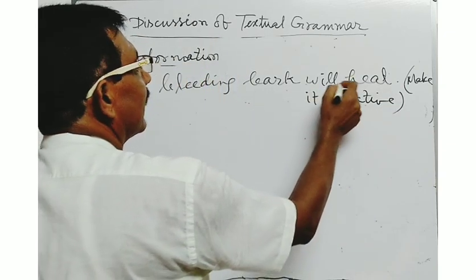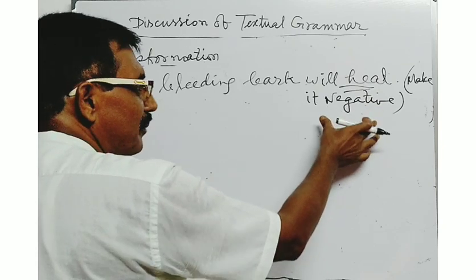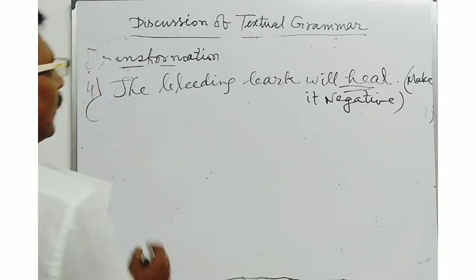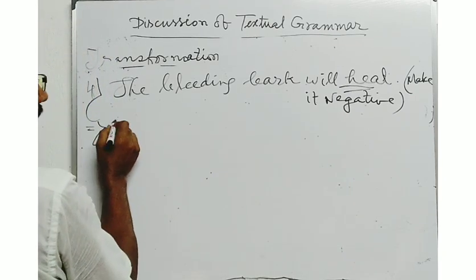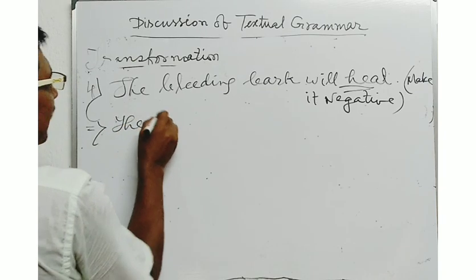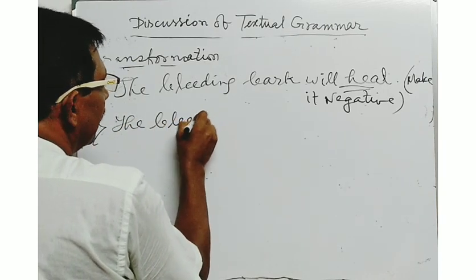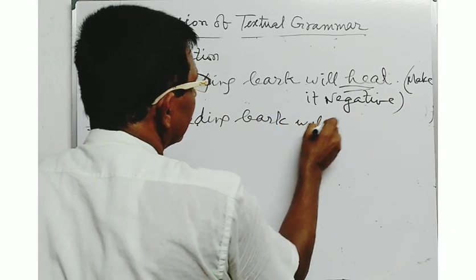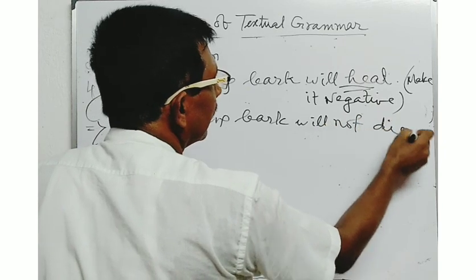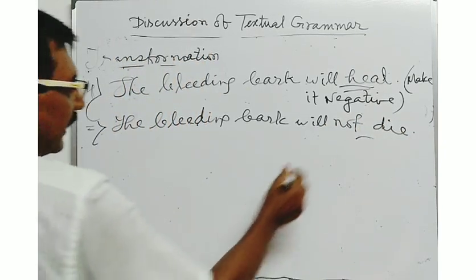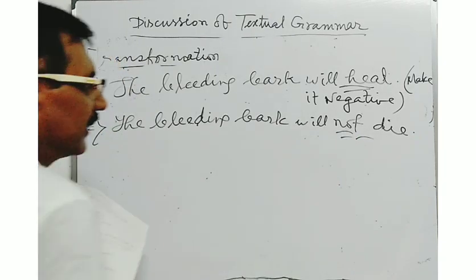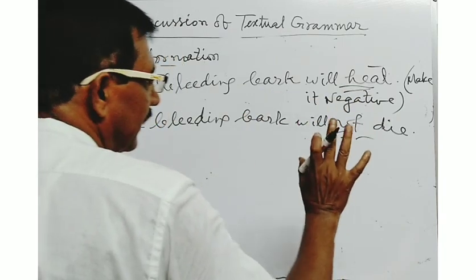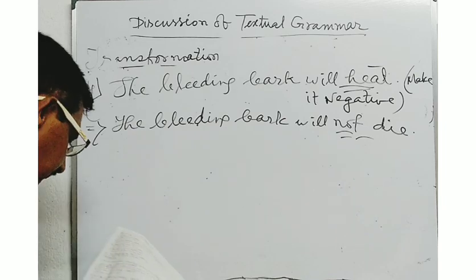The bleeding bark will heal. And you are asked to make the sentence a negative one. What type of sentence will you write? You will have to write the sentence in the negative sense. The bleeding bark will not die. If you write the sentence, you will have to use a negative word. Here heal. The bleeding bark will heal. The bleeding bark will not die. This will be the answer in the negative sense.